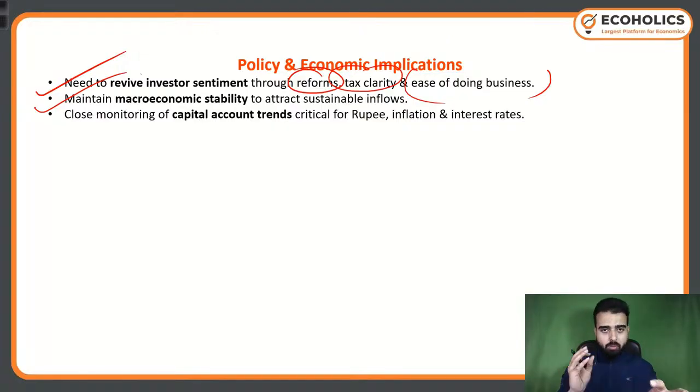Now, macroeconomic stability, what does it mean? On a macroeconomic level, what are the different things that we consider in our economy? So, unemployment, employment, inflation, the national income, GDP. All these things we saw on a macroeconomic time frame. When we see the economy as a whole, we talk about inflation, employment, national income. So we are trying to maintain the stability in all these macroeconomic references to attract sustainable inflows.